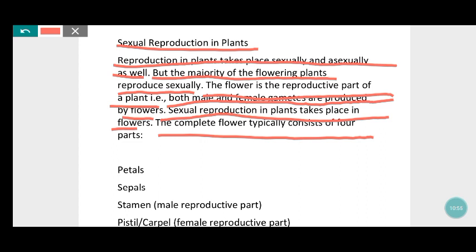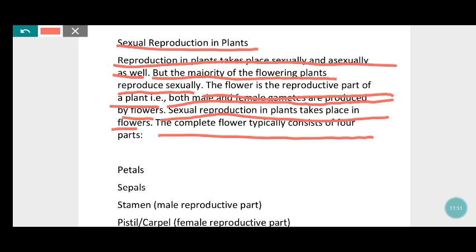In sexual reproduction, they are telling that reproduction is classified into 2 types, sexual and asexual, which we know. The second thing they are telling is that the majority of sexual reproduction takes place in flowering plants.